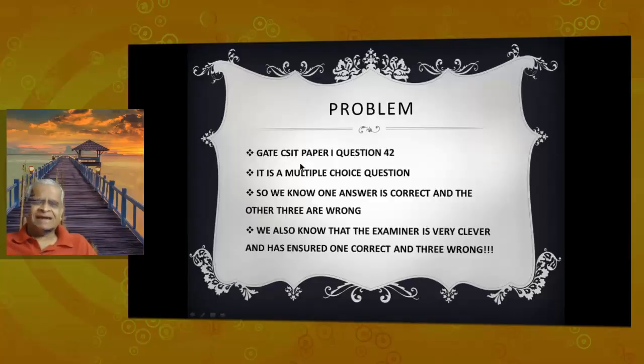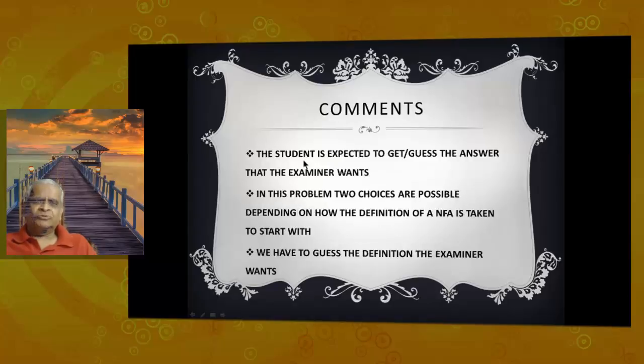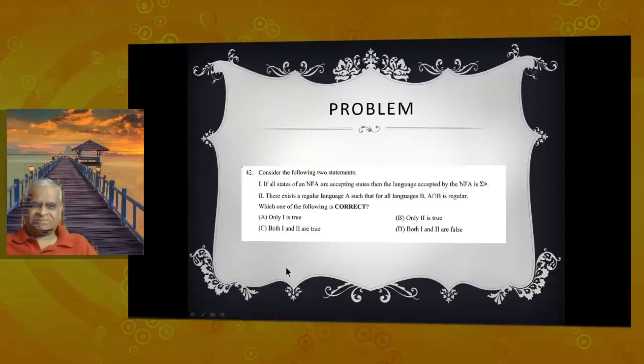So this is GATE CSIT paper 1 question 42, a multiple choice question. Three choices are wrong, one answer is correct. The examiner is very clever and will ensure one answer is correct and three are wrong. The student should guess the answer the examiner wants. In this problem, two choices are possible depending on how the definition of NFA is taken to start with. We have to guess the definition the examiner wants. Let us start with question 42, the first statement.